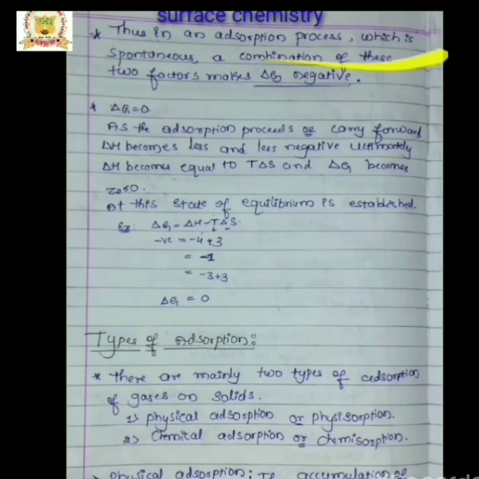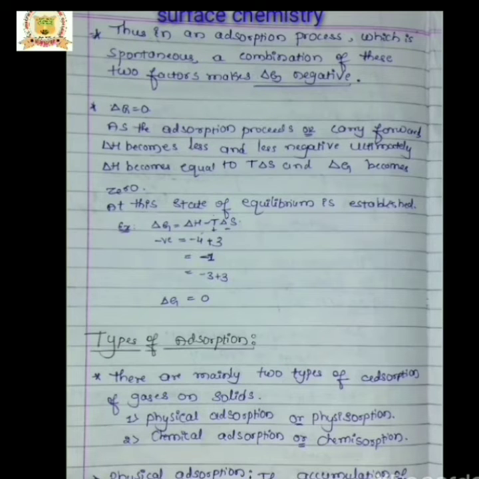Thus adsorption is a spontaneous process, where a combination of the two factors, delta S and delta H, makes the delta G value negative, meaning the process is spontaneous. When the delta G value becomes zero, the process is in equilibrium.